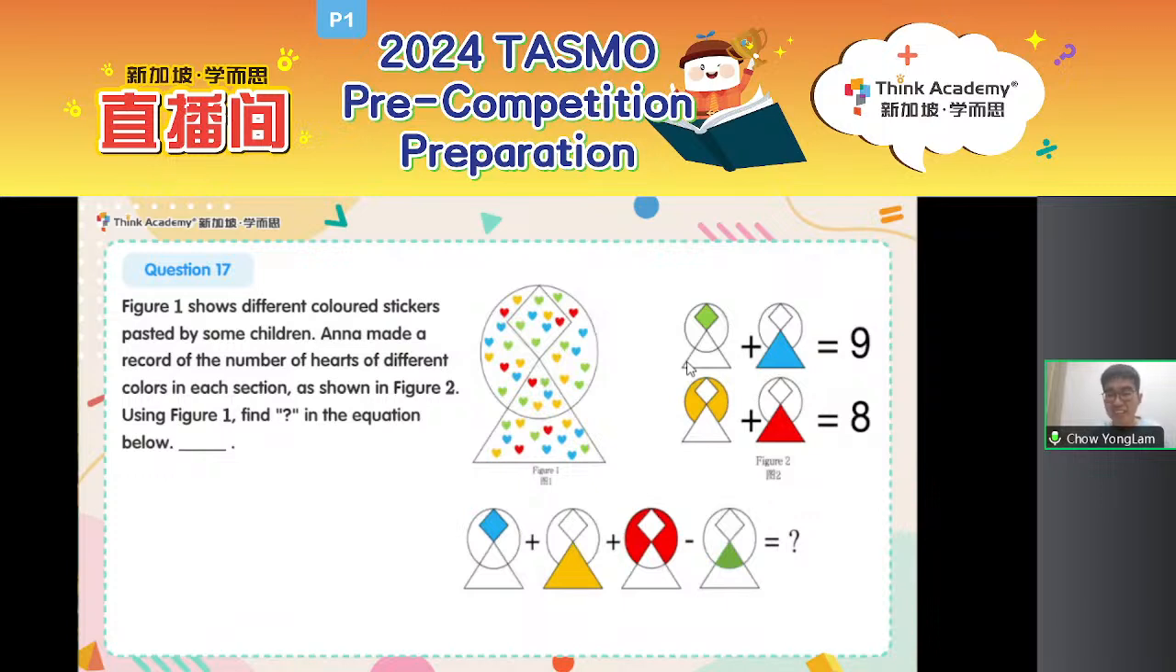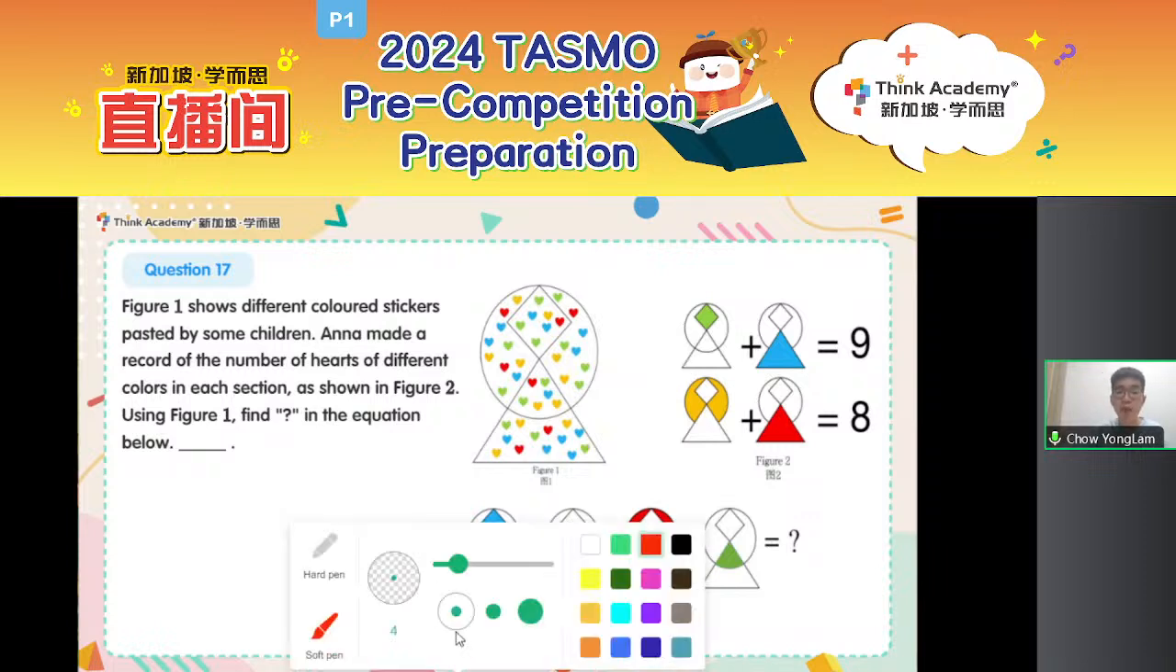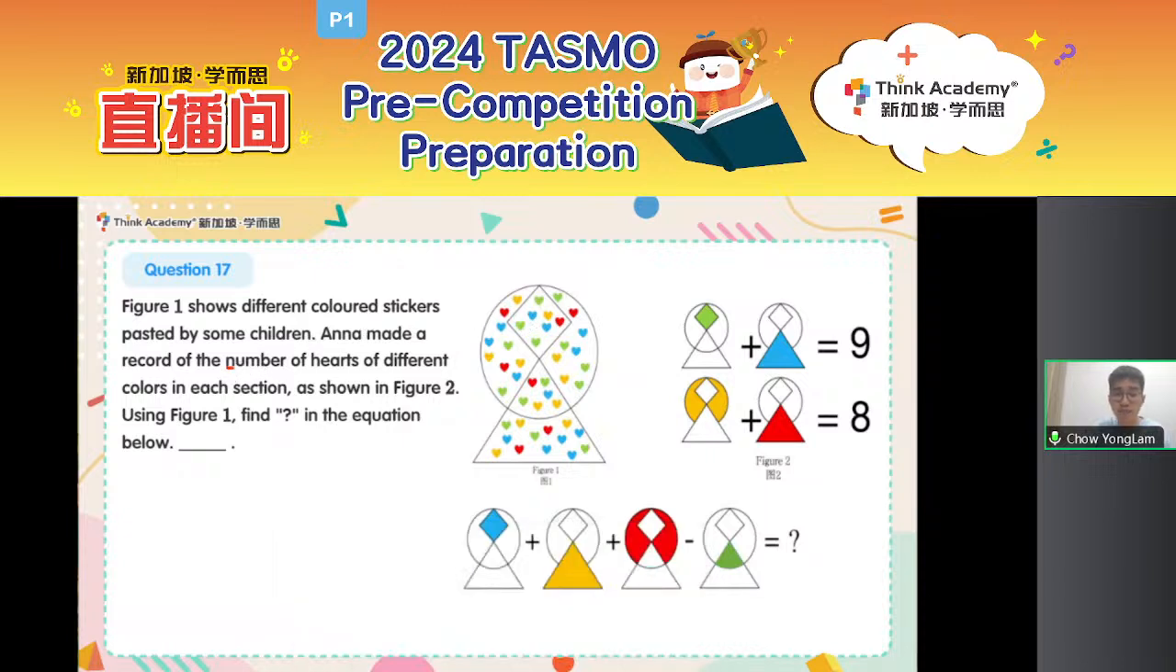While I read the question, if you know the answer for this, type it in the chat below, all right? Figure 1 shows different colored stickers pasted by some children. They are red, green, yellow, and blue. Anna made a record of the number of hearts of different colors in each section, as shown in figure 2. Using figure 1, find the question mark in the equation below. Oh, I see somebody giving me the answer already.